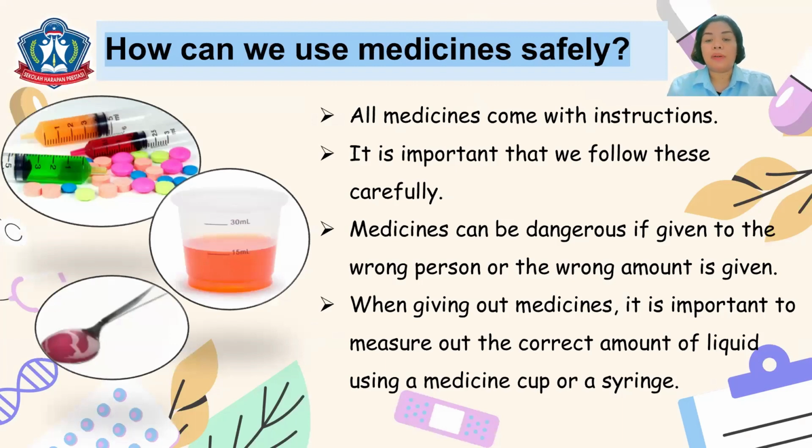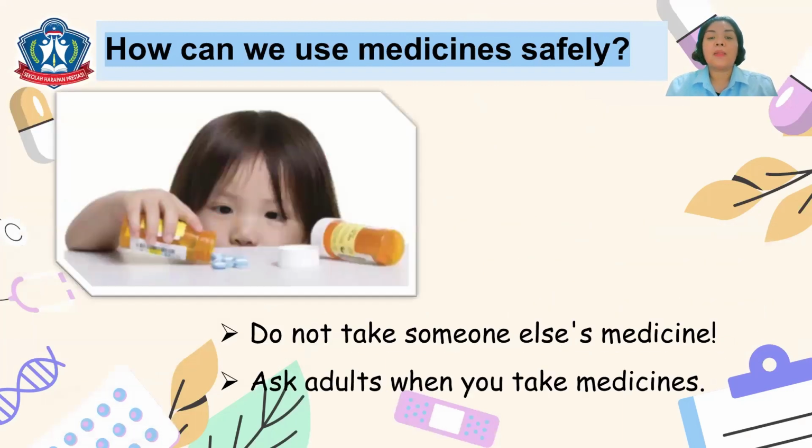And also remember, when giving out medicines, it is very important to measure the correct amount of liquid using a medicine cup or a syringe. Sometimes you can also use a spoon or a teaspoon. So for us to really take the correct amount of medicine, especially medicines in liquid form.